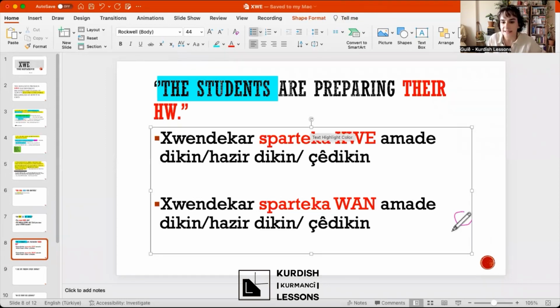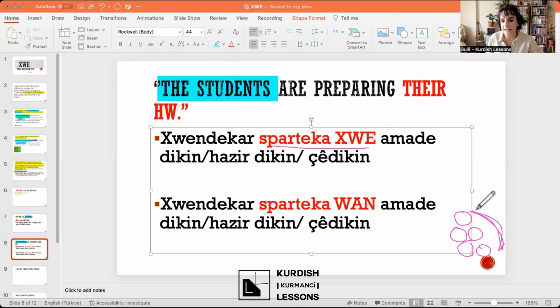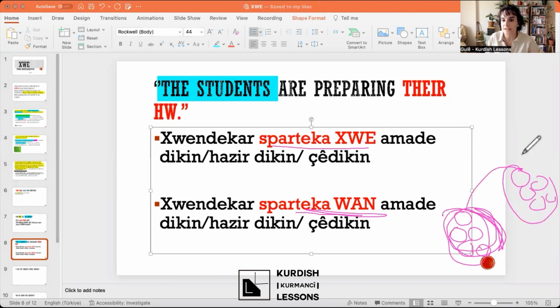So let's say these are our students, okay? And when you say Spartaka khwe, these are doing their own homework. But when you say Spartaka one, it sounds like there is another group of students, and these students are doing the homework of that group, but not their own. Okay, so Kurmanji is a very certain language. You have to show if it is the subject's object or someone else's object. When the car Spartaka khwe chedikin, when the car Spartaka one chedikin. Okay, it's very important.